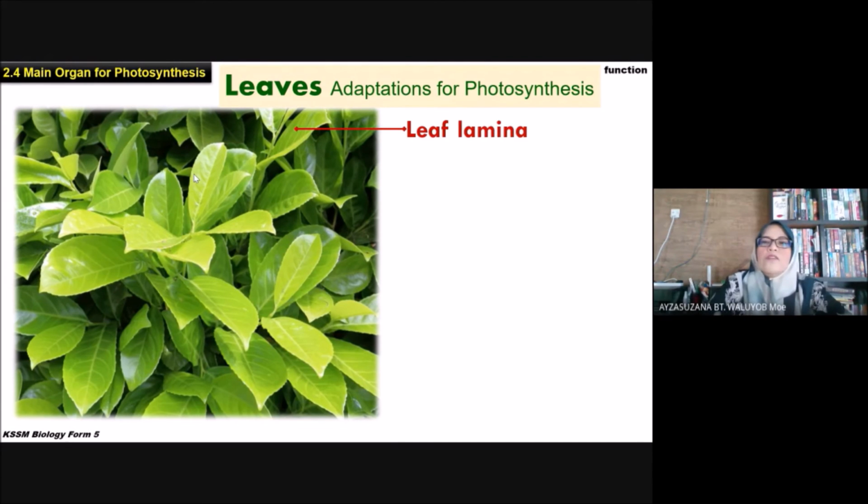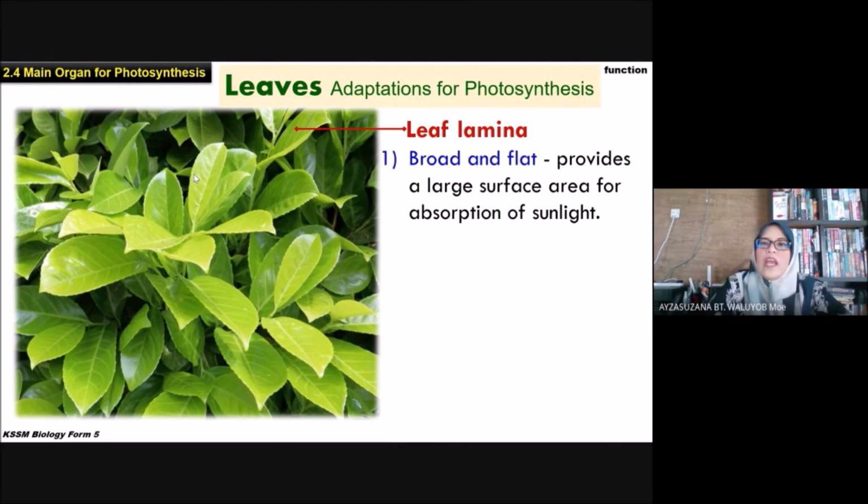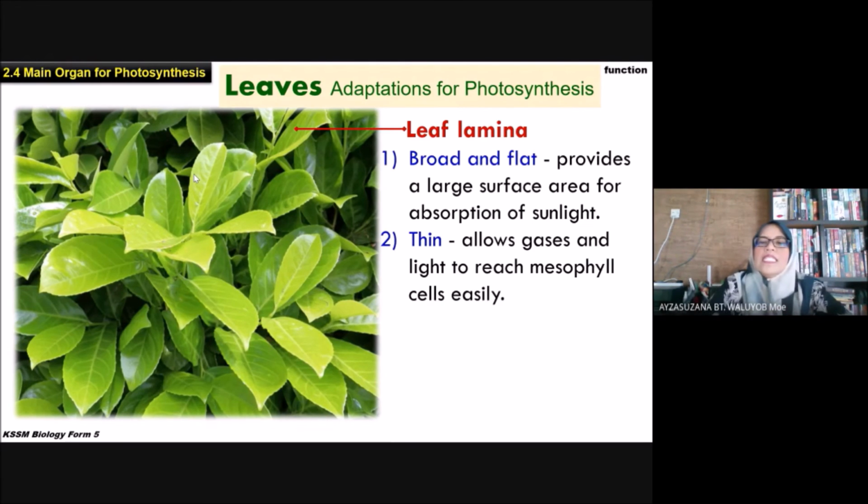Leaf lamina. How does the leaf lamina adapt to the photosynthesis? Broad and flat. Why? Provide a large surface area for absorption of sunlight. Thin, to allow the gases and light to reach mesophyll cell easily. Sebab dia sangat nipis, so gas senang nak masuk, cahaya matahari pun senang nak masuk ke dalam mesophyll cell. Why mesophyll cell?